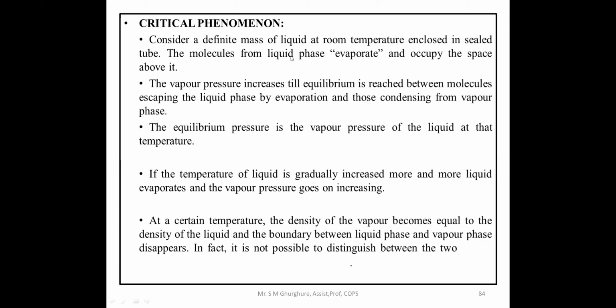Critical pressure is the minimum pressure required to liquefy the gas. The liquefaction of a gas takes place at its critical temperature, critical pressure, and critical volume, and that phenomenon is known as the liquefaction of gases.